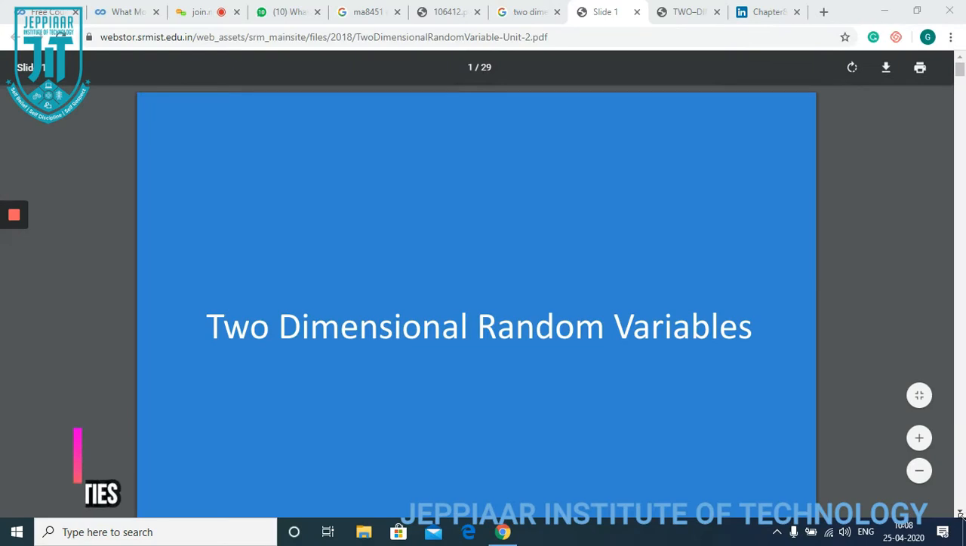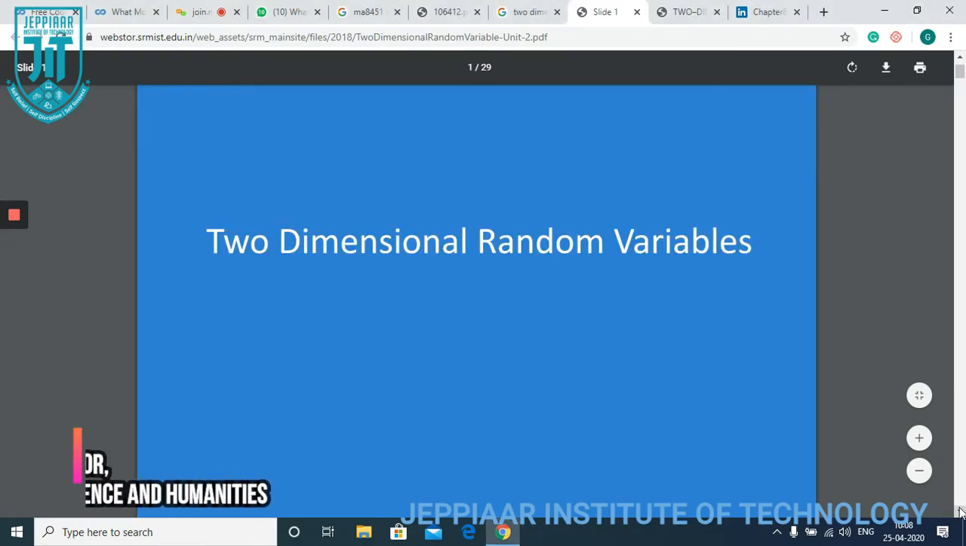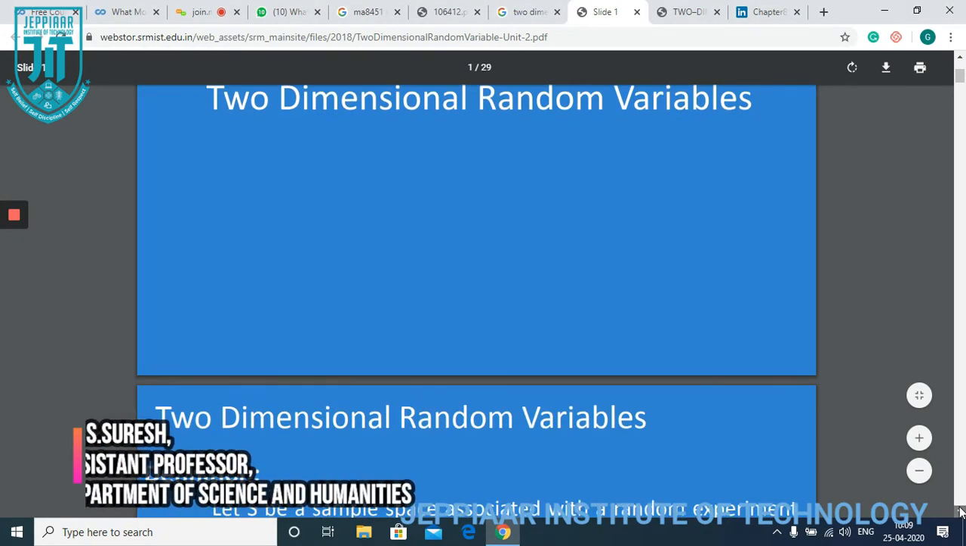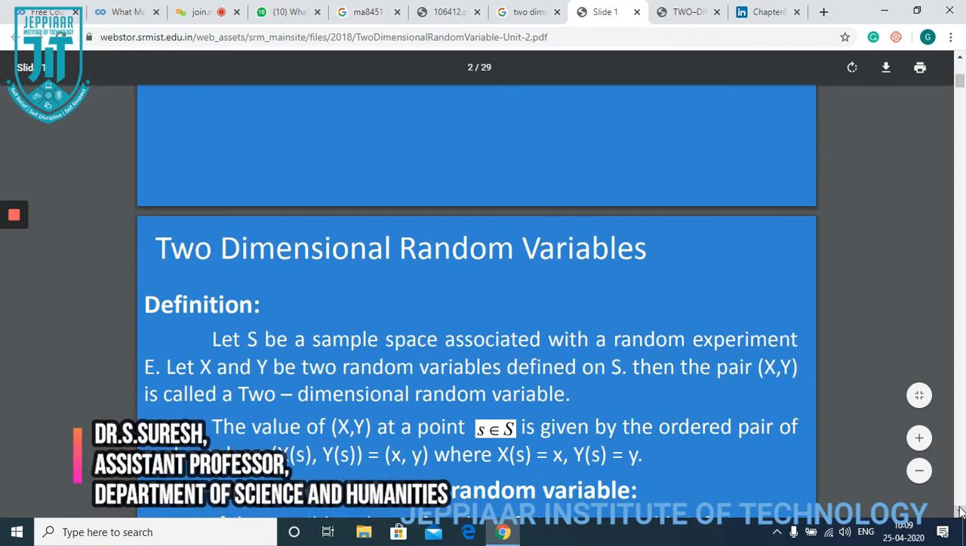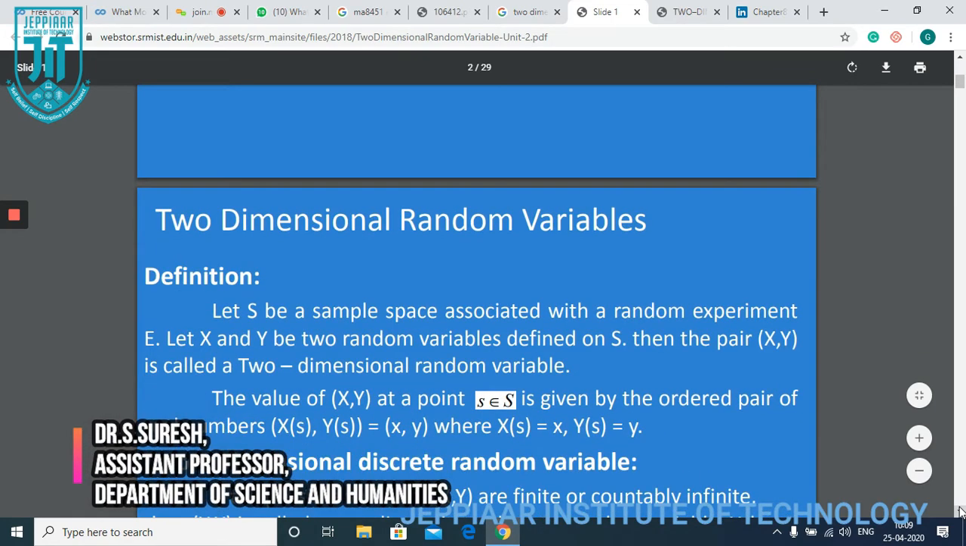Two-dimensional random variables. In this two-dimensional random variable, first we will discuss the definition. Let S be a sample space associated with a random experiment E. Let X and Y be two random variables defined on S. Then the pair X, Y is called the two-dimensional random variable.